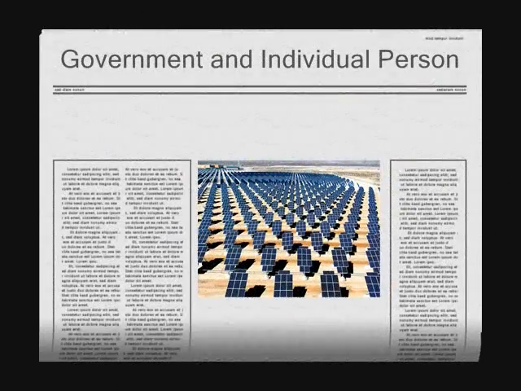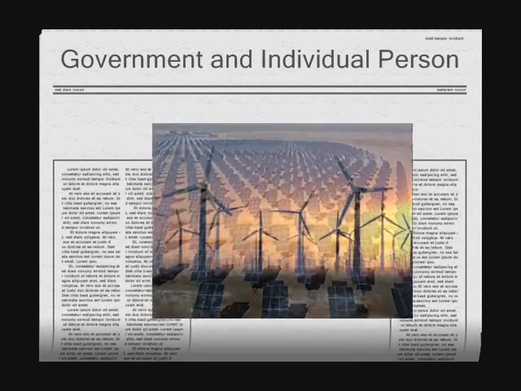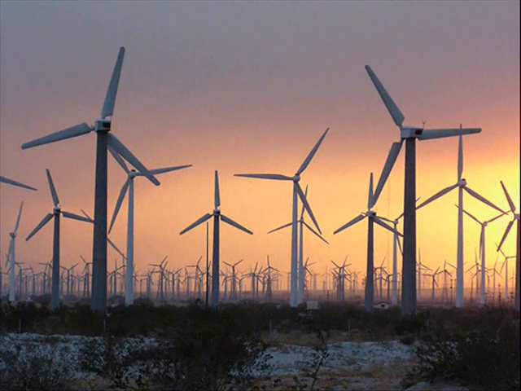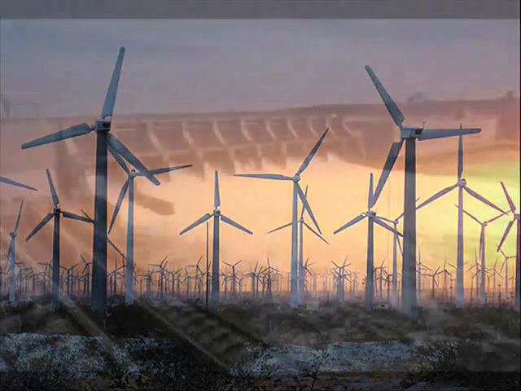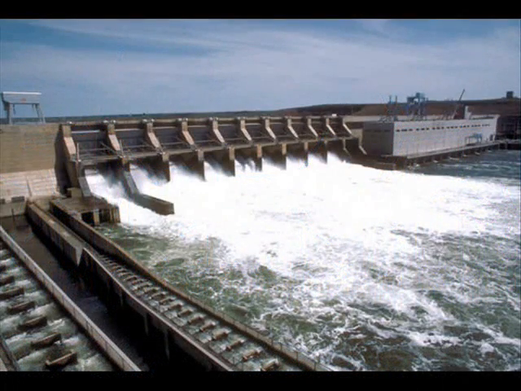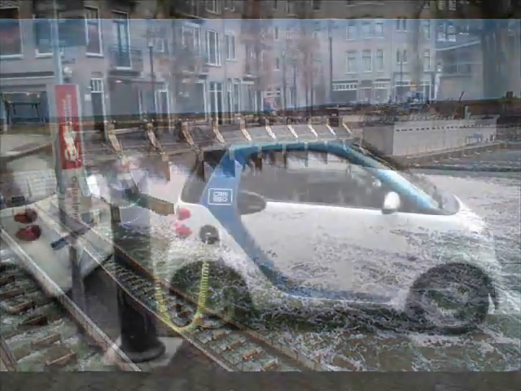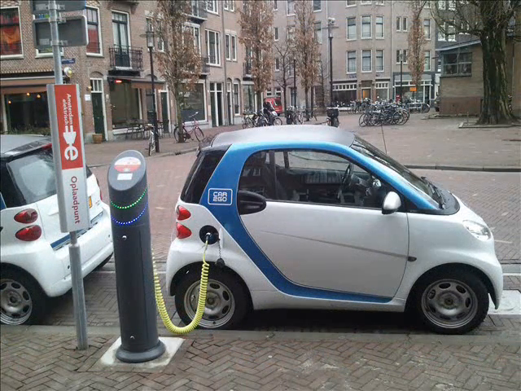Air pollution may be prevented through the intervention of both the government and the individual person. Governments throughout the world have already taken action against air pollution by introducing green energy. Some governments are investing in wind energy and solar energy, as well as other renewable energy, to minimize burning of fossil fuels, which cause heavy air pollution. Companies are also building more energy-efficient cars, which pollute less than before.